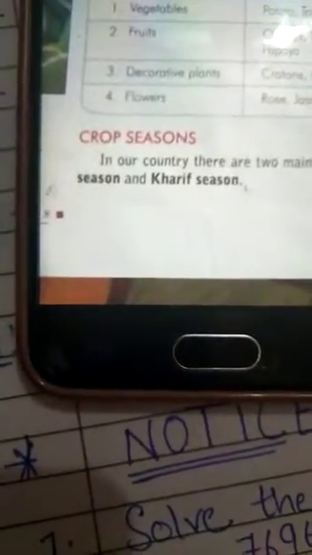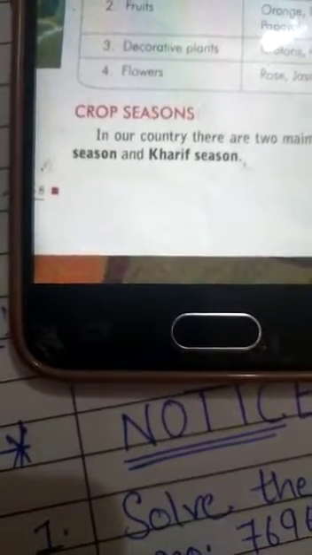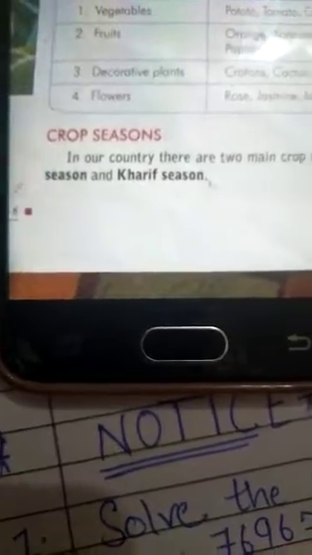Now next comes the crop seasons. You have already read about these crop seasons many times in your previous classes. The main two crop seasons in your country are first the Rabi season and next the Kharif season. Crops which are grown in the Rabi season are called Rabi crops, and the crops which are grown in the Kharif season are called Kharif crops.